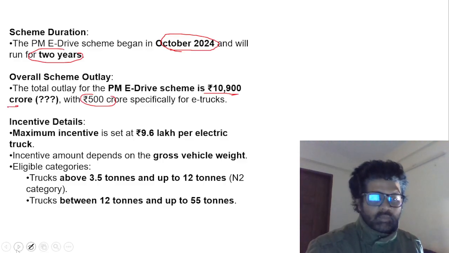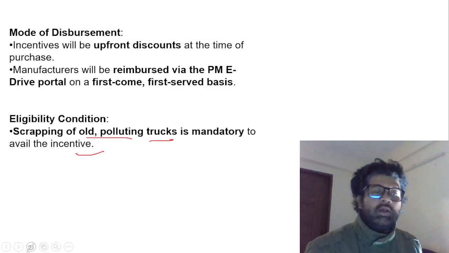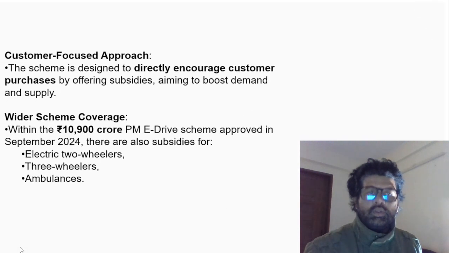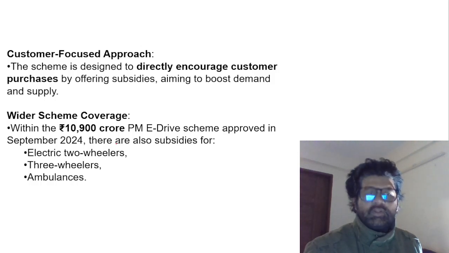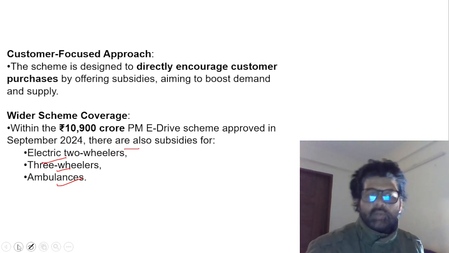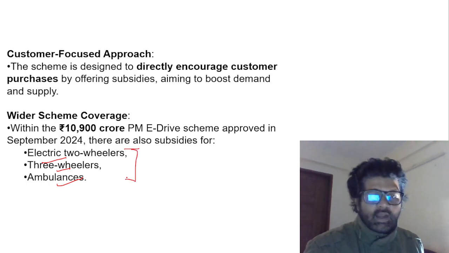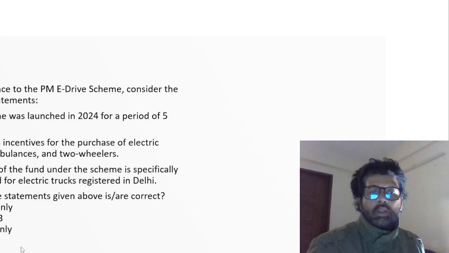And then they have given some numbers. You can read it in your free time. Mode of disbursement, blah, blah, blah. Scrapping of old polluting trucks is mandatory to avail the incentive. Very good. Customer focused approach. Within this 10,000 approved, there are subsidies for two-wheelers, three-wheelers, ambulances. Focus is on trucks and all, but yes, they are also incentivizing, because it's approximately 11,000 crore. 500 crore is for trucks. Rest is for these entities.